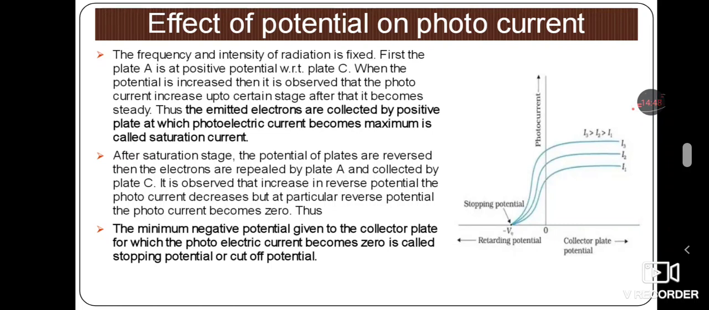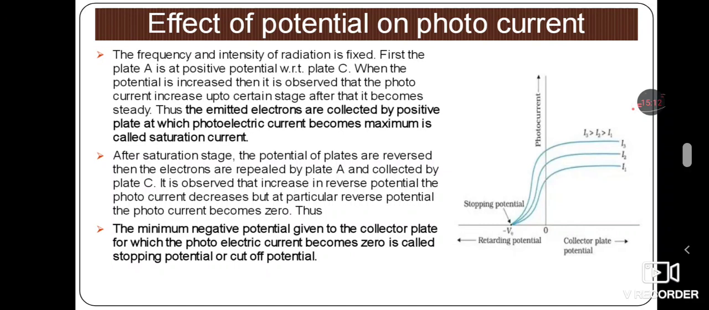Here is the definition. The minimum negative potential which is given to the collector plate, for which the photoelectric current becomes 0, is called the stopping potential or cutoff potential.